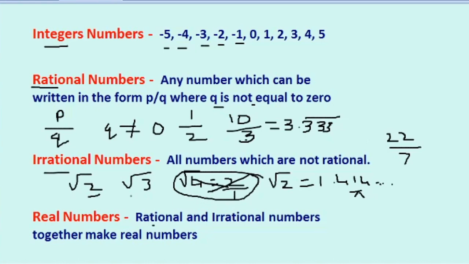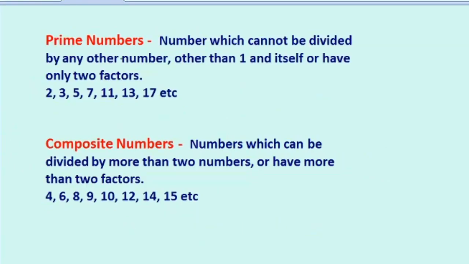Now, after irrational numbers, we come to real numbers. Real numbers are nothing but when we take rational and irrational numbers together. When we take rational and irrational numbers together, they become real numbers. After that, we have prime numbers.